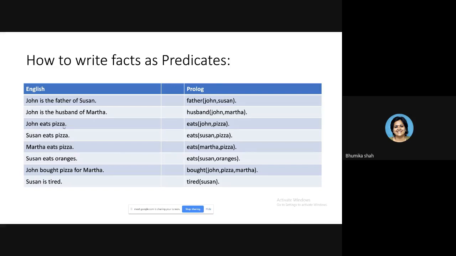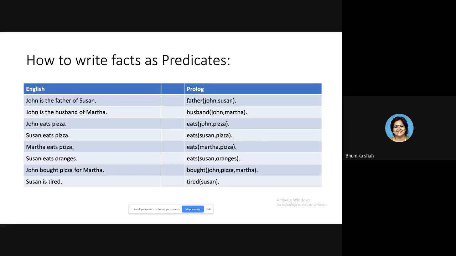John eats pizza. So what is the specific generic information here? The verb eats. So we can select that as the predicate. So eats in bracket John comma pizza. Again, you can write it like pizza comma John also. But later, wherever you use eats, you need to remember that the first argument means the food item, the second means the name of the person.